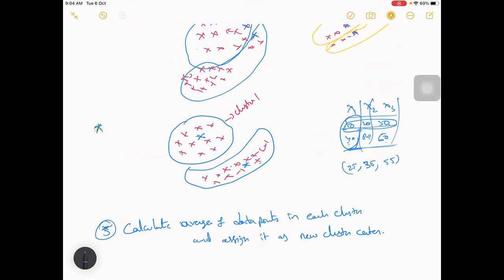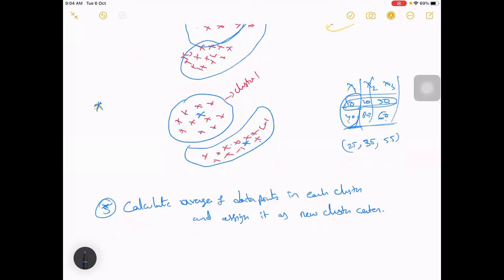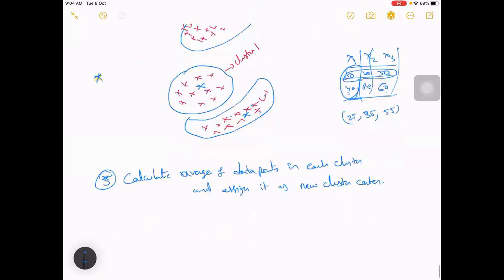Similarly, 30 and 60, 50 and 60, we have something in the middle. So our idea is to get it in the middle and let it be close to all, almost equidistant. So that is what we are trying to do. We calculate the average of all those points and assign it as the new cluster center. Okay, so that is what we have done.